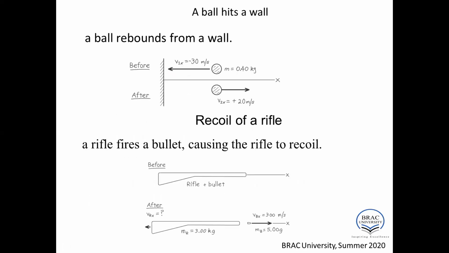Now here the figure shows some types of collisions. In the first case, a ball rebounds from a wall, and in this case the velocity is changed. In the second case, a rifle fires a bullet, causing the rifle to recoil. So in this case there is a collision between the bullet and the rifle, and in the previous case the collision between the wall and the ball.